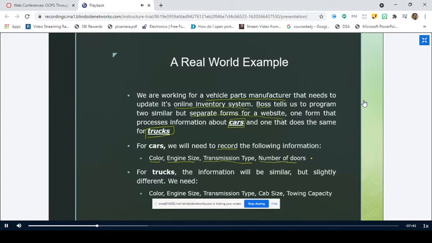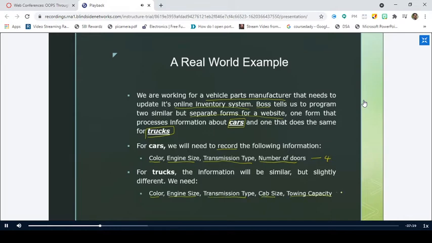So here we have four entities that we need to record for the car product. And for trucks, the information to be recorded is the color of the truck, the engine size, the transmission type, and then we have cab size and towing capacity.